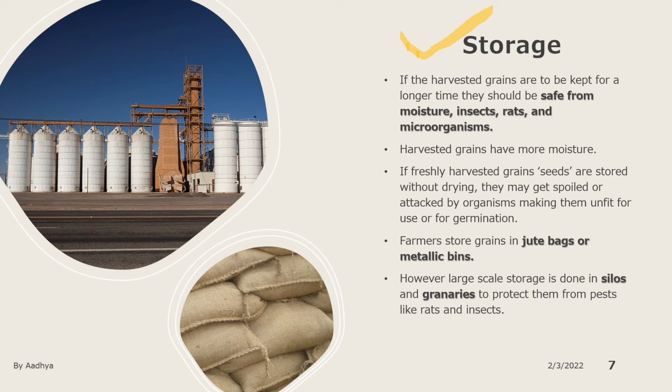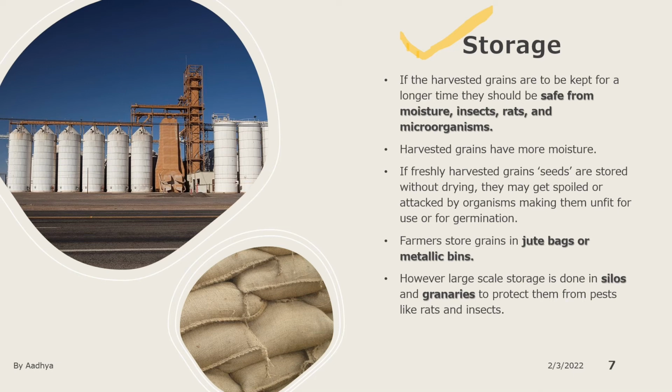If you store harvested grains directly without drying them, there are chances of microbial growth, they will spoil and ultimately get damaged. So it is necessary to dry them. If you don't dry them, there may be chances that fungi and algae may grow and ultimately they are spoiled. Farmers store grains in jute bags or metallic bins.